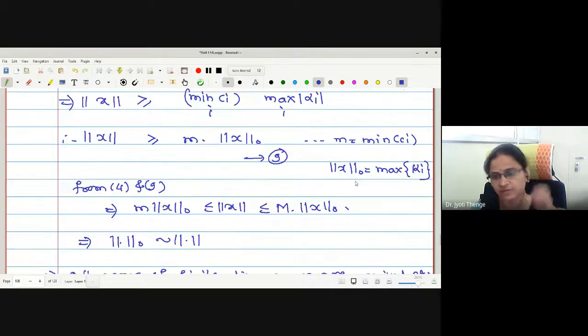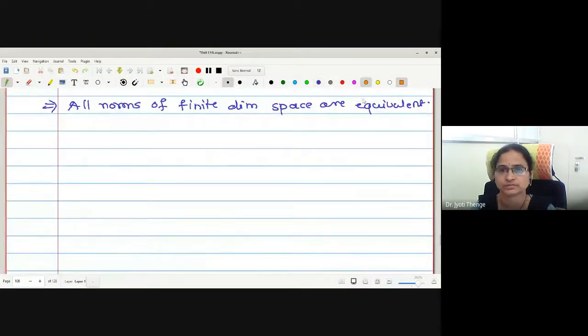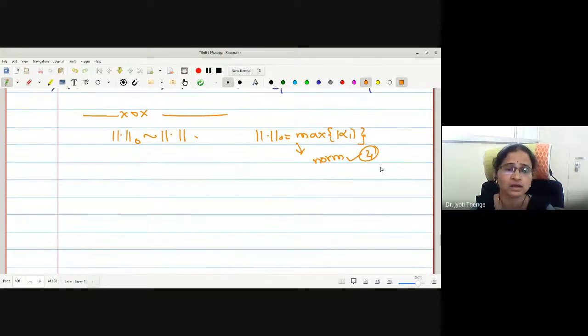I hope there is no difficulty with the proof of this theorem. Okay, let me tell you in short. To prove all norms are equivalent, we have fixed one norm initially, norm 0, and we have decided to show that it is equivalent to an arbitrary norm. That norm 0 we have fixed to be maximum mod alpha. Whatever the scalars used in the linear combination of the vector x, the maximum among the scalars will be my norm, and we have checked this is a norm by verifying the 4 conditions. Correct?